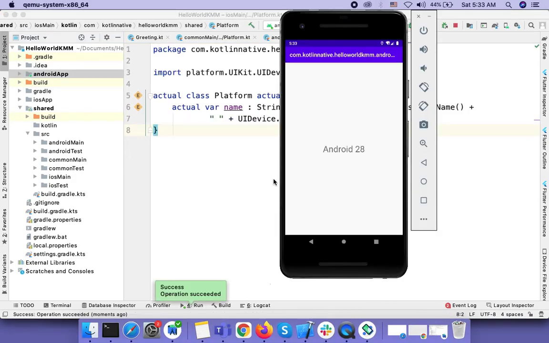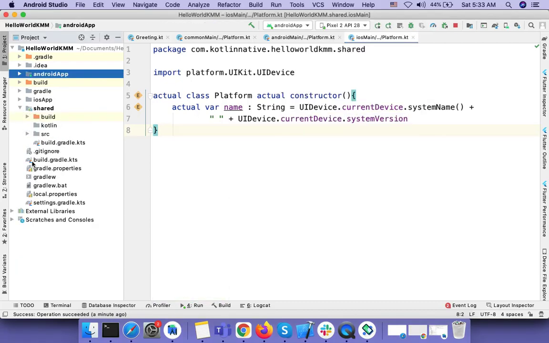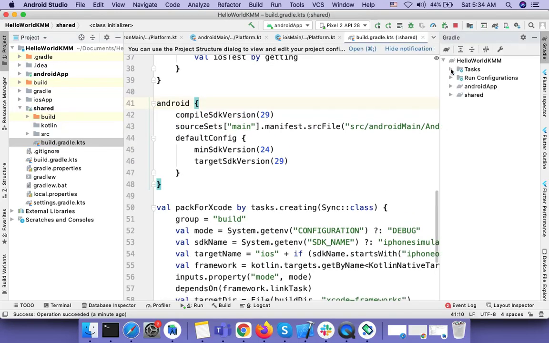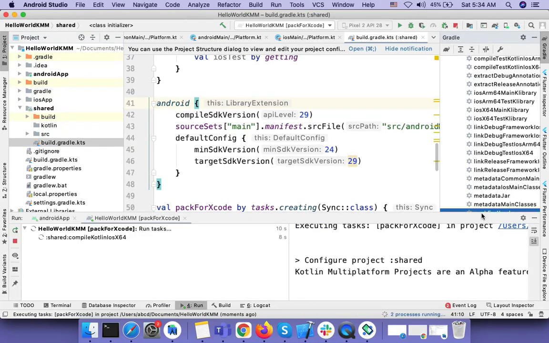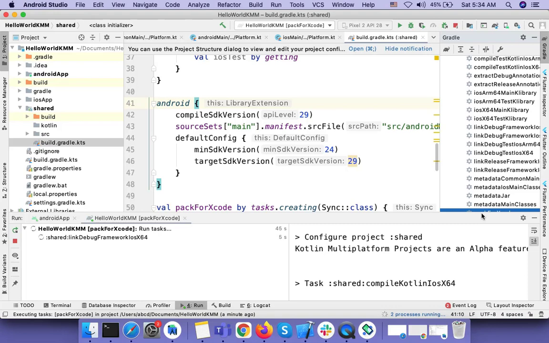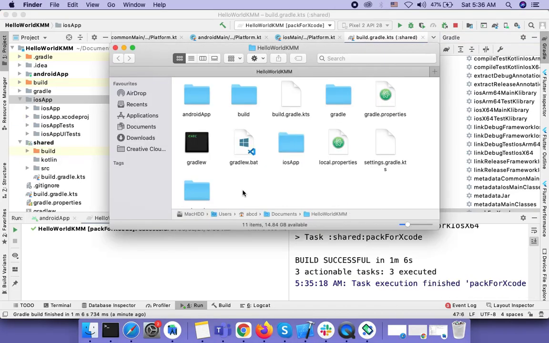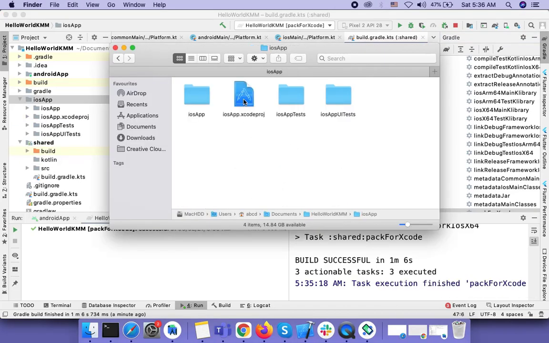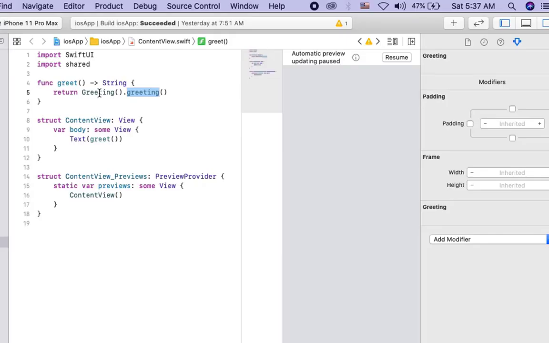So on Android it works successfully. So this is the output on Android, Android 28. Now we will run it on iOS. We will not change anything in this project. We have created object of greeting and we are invoking greeting function.